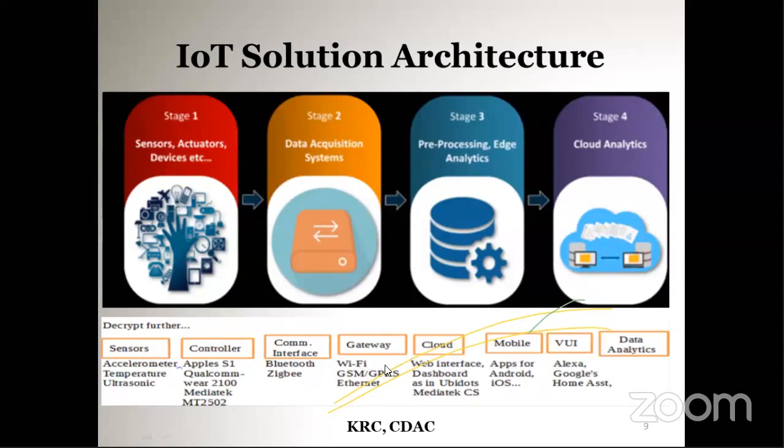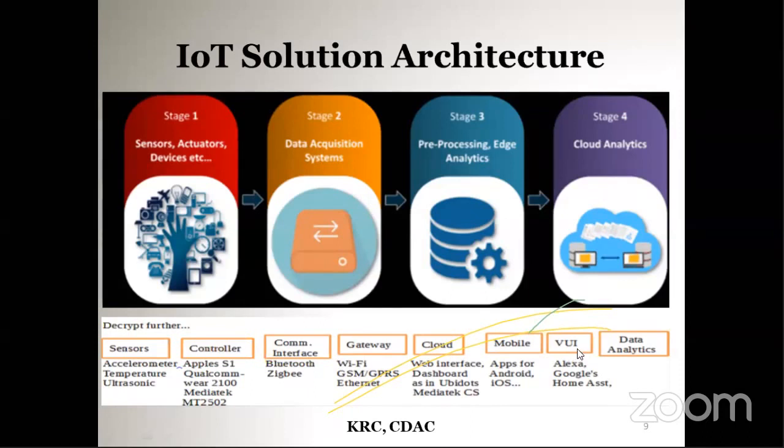And from the gateway, using Wi-Fi, GSM technology or Ethernet, the data is given to the cloud for analysis and for viewing the data in the dashboard. That data is available as a mobile application, or you can view the data on your mobile phones. And also VUI. VUI is voice user interface.